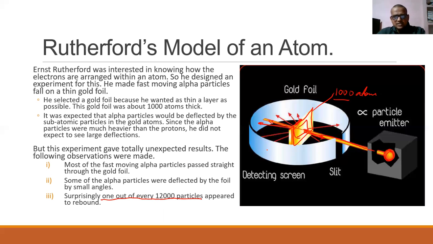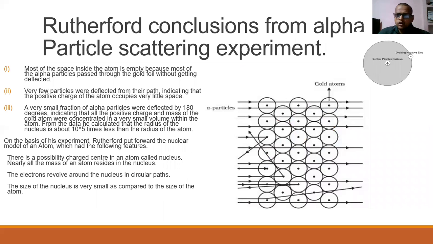So by these observations, he concluded something. What was his conclusion? His conclusion was that most of the space inside the atom is empty, and alpha particles pass through the gold foil without getting deflected. This was his first conclusion: the space inside the atom is empty.